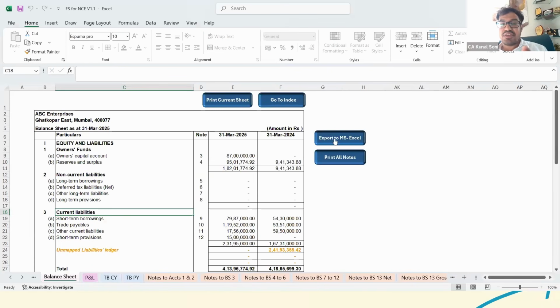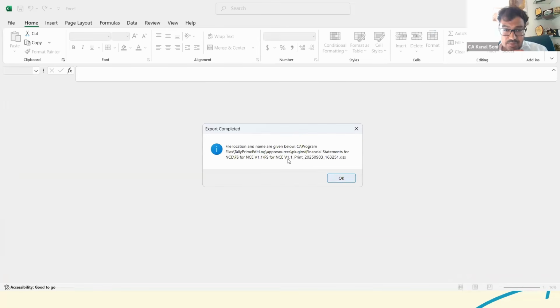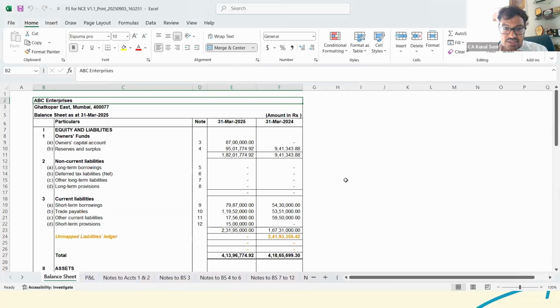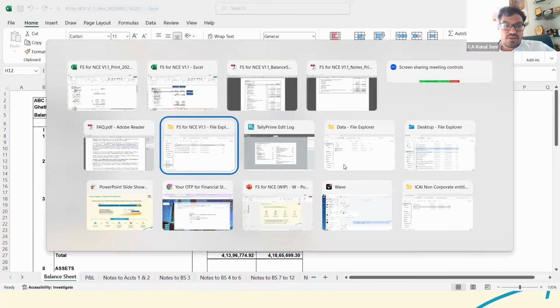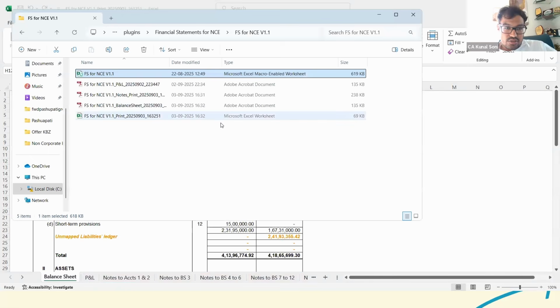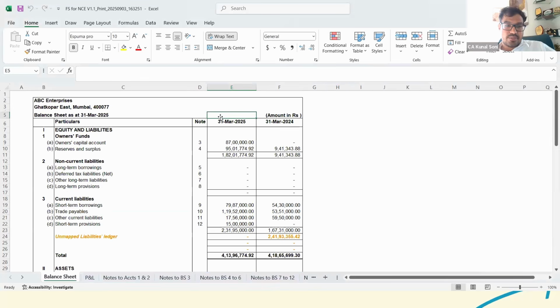Now there is one more option with regards to export to MS Excel. So what happens is, let's say if you want to export the same to an MS Excel file, then in that particular case it can even be exported. However, the links and the formulas that would be there won't be available in that particular Excel sheet. So I suppose this is the particular Excel file that's been there.